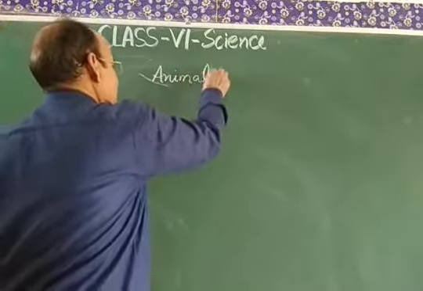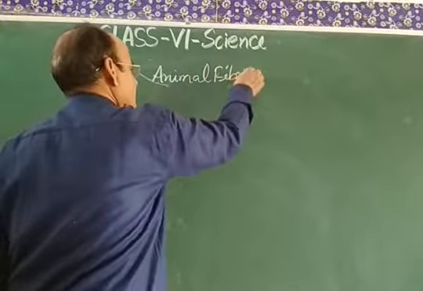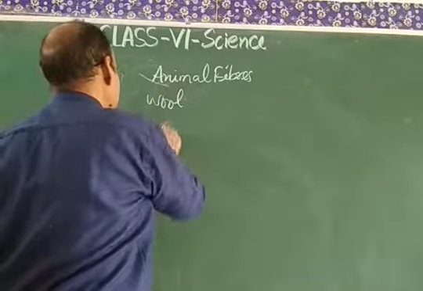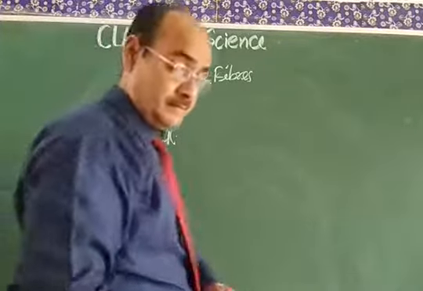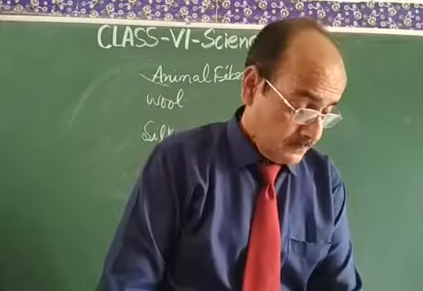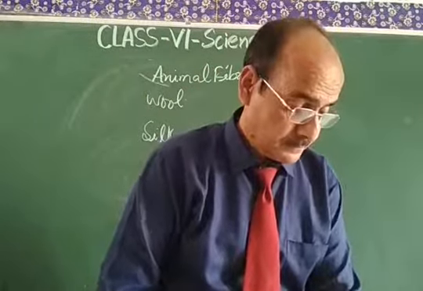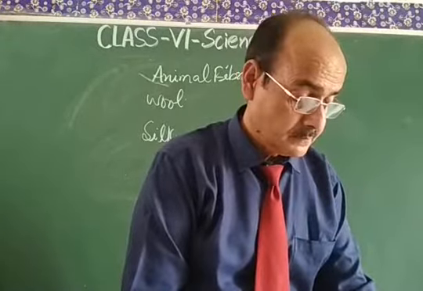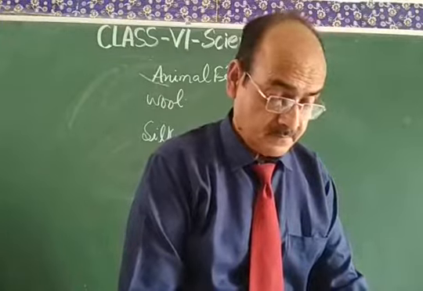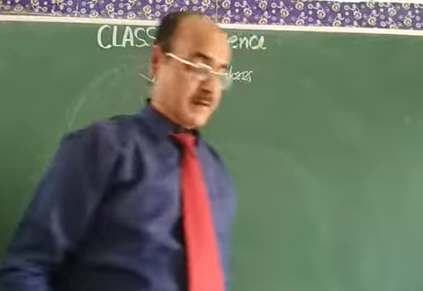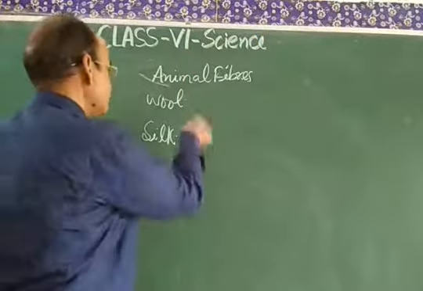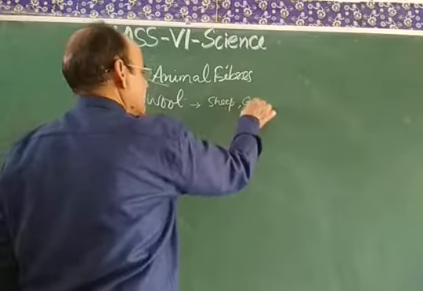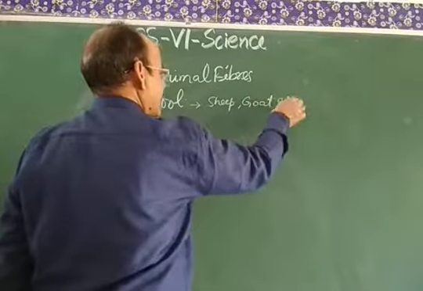The animal fibers are wool and silk, especially these two fibers. So wool is extracted from the sheep, goat, etc., yak.